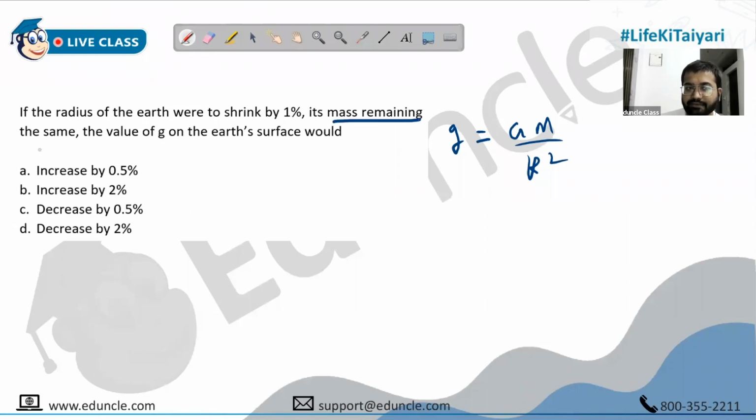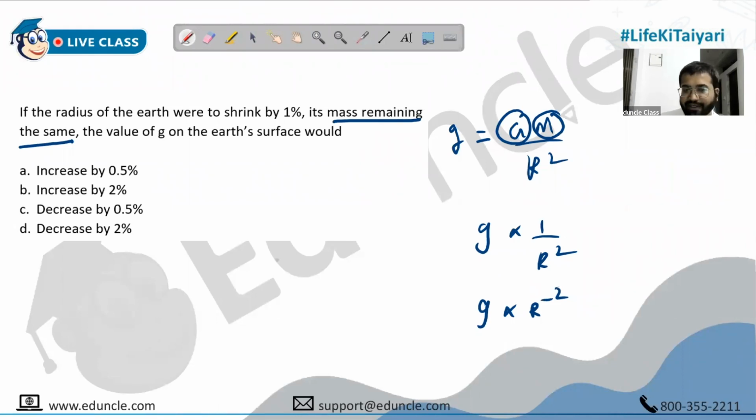Mass remaining same, radius is shrinking, capital G is always constant, mass they have mentioned is constant, so g is inversely proportional to r square. So it decreases by 2%. Yes. Okay, your answer, yes, absolutely correct. So g is proportional to r raised to minus 2.